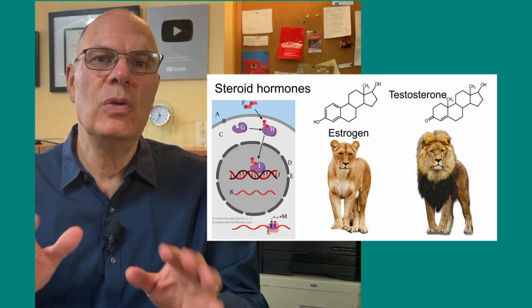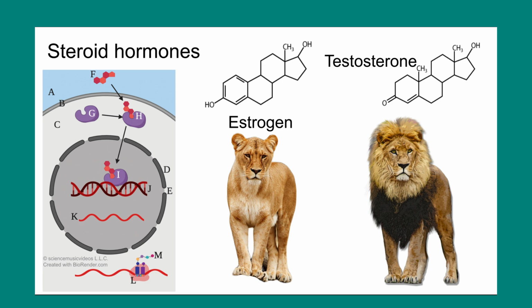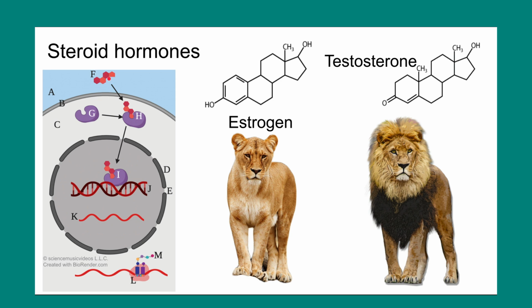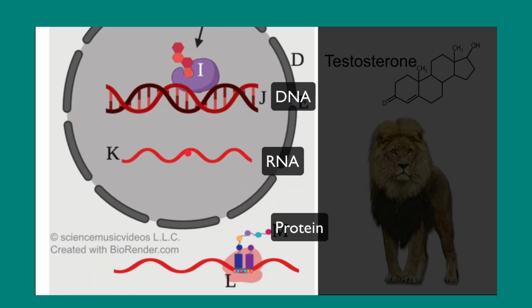Now let's move on to steroids. One important function of steroids is their activity as hormones. Hormones are molecules that are released in one part of the body, diffused with the bloodstream, and then affect cells in another part of the body. And here you see a steroid hormone entering into a cell, binding with a receptor, passing into the nucleus in a complex with that receptor, and then activating genes. You see the DNA over here. That DNA becomes transcribed into RNA, and that RNA gets translated to become protein.